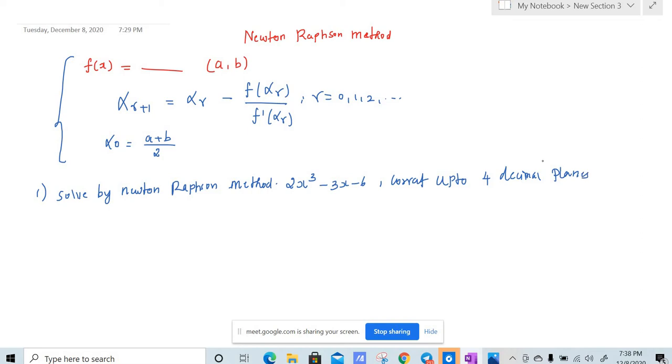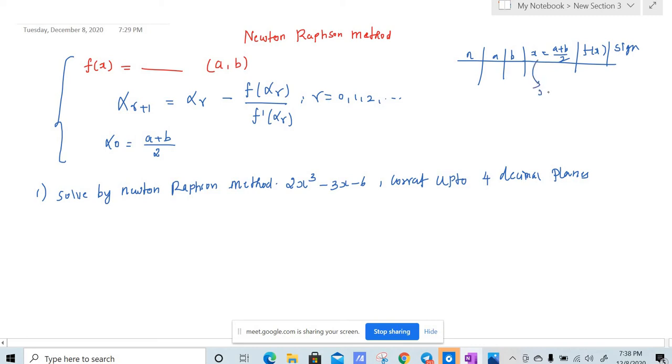So if it is the bisection method, we will use the table, right? So n, a, b, and then we will use x equal to (a plus b) by 2, and then we'll find the function value, and then we will put the sign, and we will choose two x values such that they are of opposite sign. If it is regula falsi, we will use x equal to a into f of b minus b into f of a divided by f of b minus f of a.